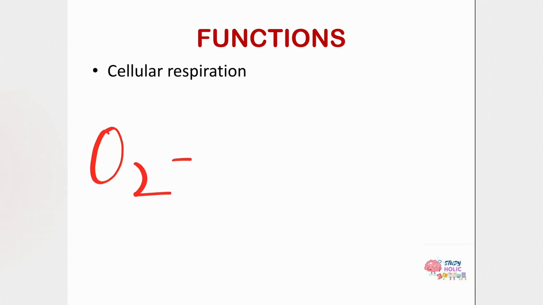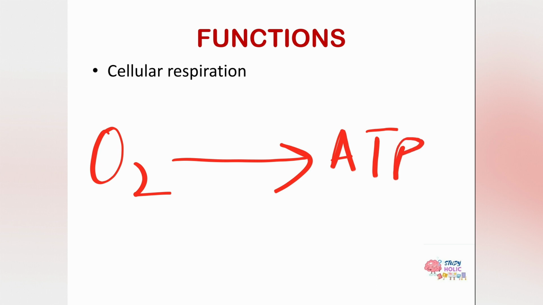Oxygen is obtained and converted into ATP, and hence cellular respiration results in ATP formation, which takes place in mitochondria. So the ATPs are formed in mitochondria, which are basically the reservoir of energy.